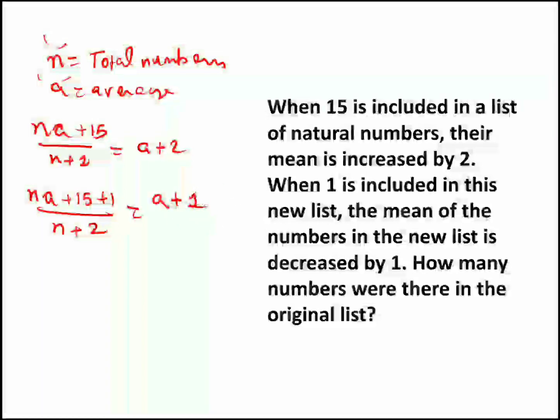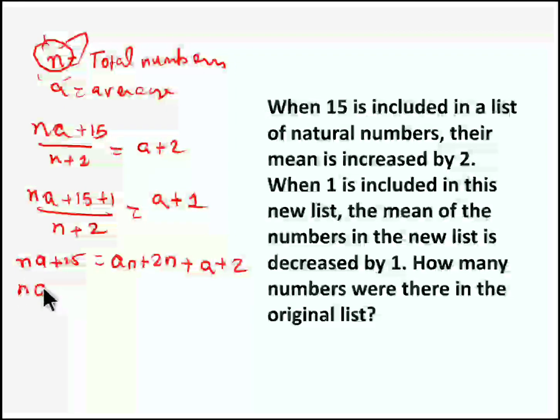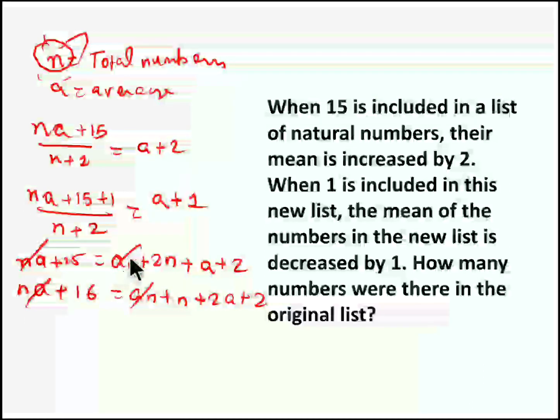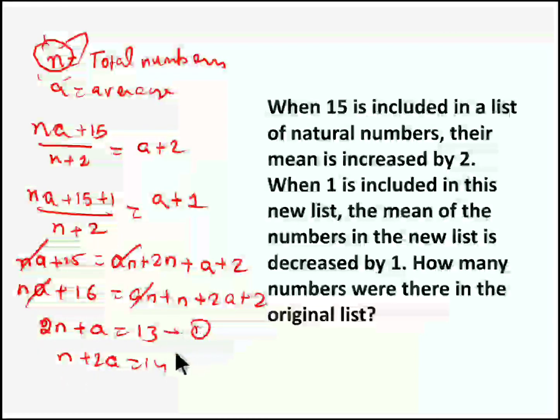You totally have how many equations? 2 equations. Just solve it, you will get the answer. So you have to find the value of n because you have to find the total number of numbers in the original list. So when you solve it, you get na plus 15 equal to an plus 2n plus a plus 2, and na plus 16 equal to an plus n plus 2a plus 2. Just simplify it, you will get two equations, equation number 1 and equation number 2. Let me rewrite equation number 1 as 2n plus a equal to 13 and equation number 2 as n plus 2a equal to 14.